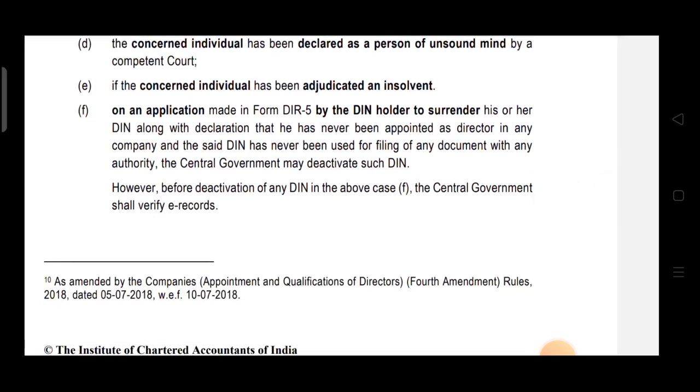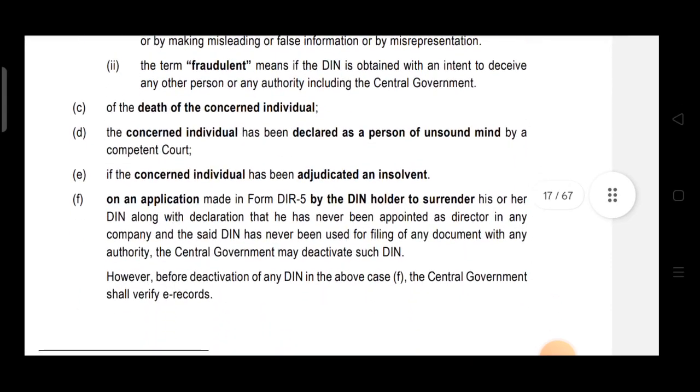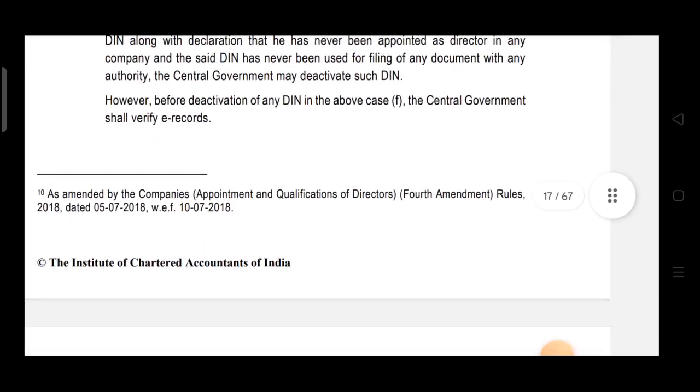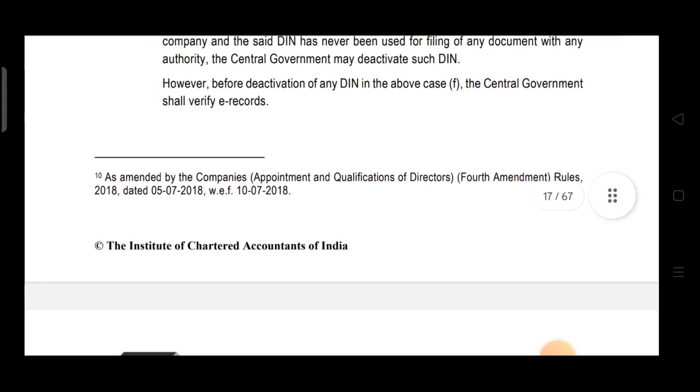However, before deactivation of any DIN in the above cases, the central government shall verify e-records. In this case it's given for a DIN holder when he surrenders. So, before deactivation, the central government shall verify the e-records, because in point number F it's given that this DIN was never used for filing any document. So for this it's necessary for the central government to verify the e-records, and then only it will be deactivated.